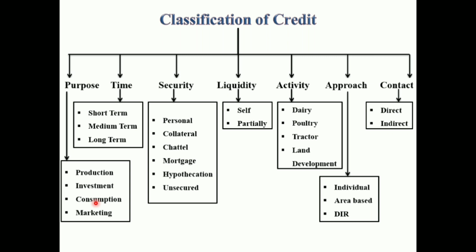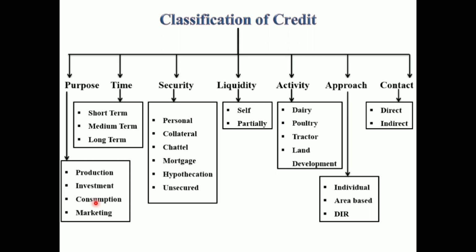Consumption loans are not very widely advanced and are restricted to areas which are hit by natural calamities. Consumption loans are extended on a group guarantee basis with a maximum of 3 members. This loan is to be repaid within 5 crop seasons or 2.5 years, whichever is less.